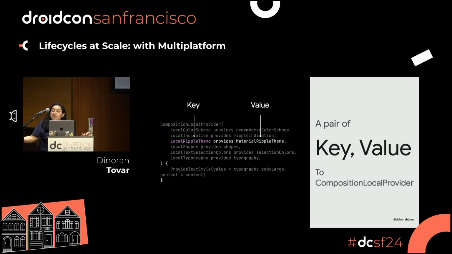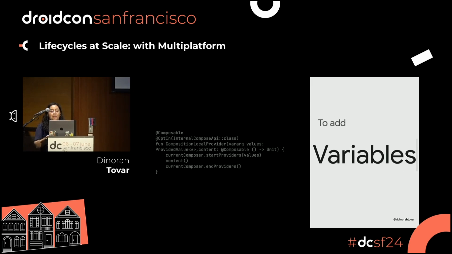If you have a custom design system, you're probably already doing something like this. So you can add your custom variables to CompositionLocal. Sometimes it's necessary. It's not for objects, but sometimes for things that you might need.